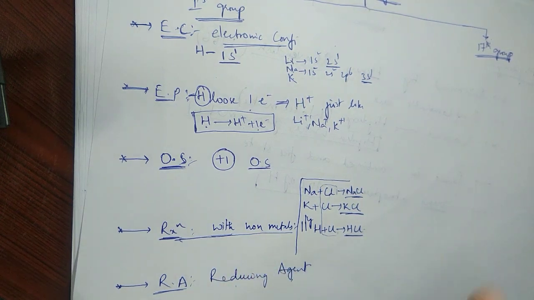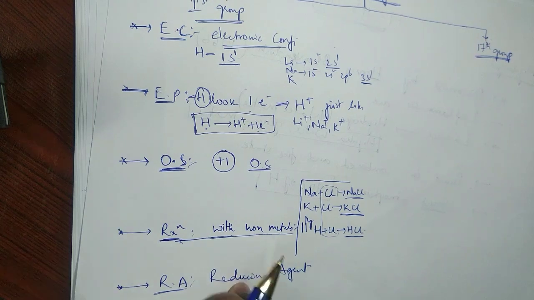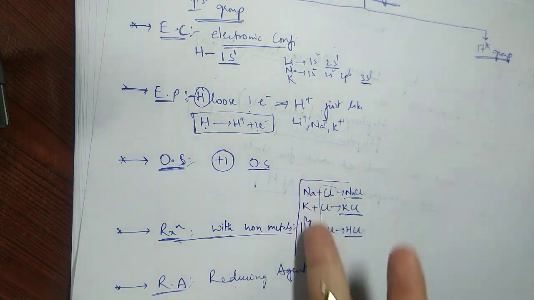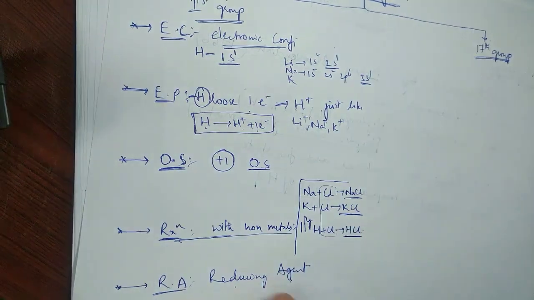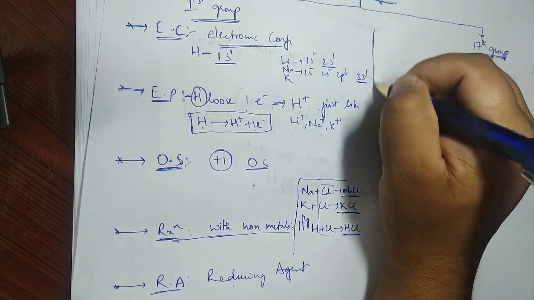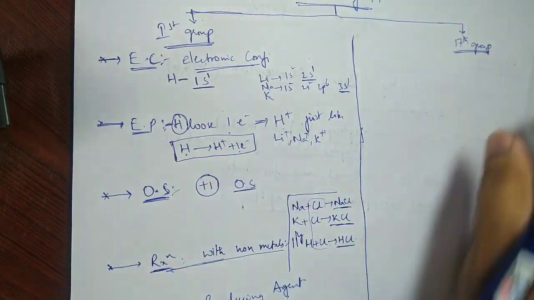Those who have attended the doubt session, I think before my writing you might have given the answer already. Why are we calling it a reducing agent? Because it itself is undergoing oxidation and helps in reduction, so reducing agent. Just like sodium, potassium and other metals of first group, hydrogen also behaves the same. So these are the reasons that support why hydrogen has to be a first group element.